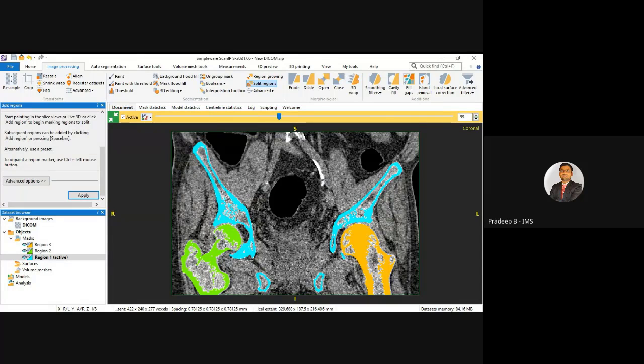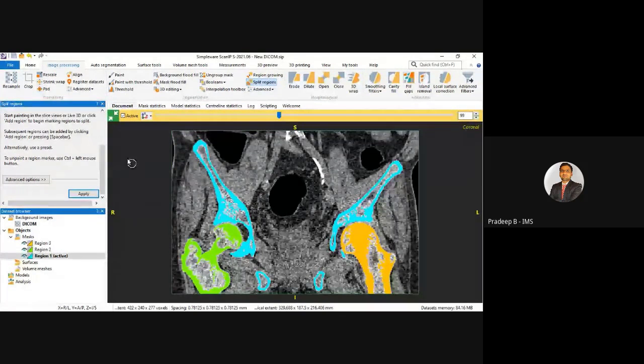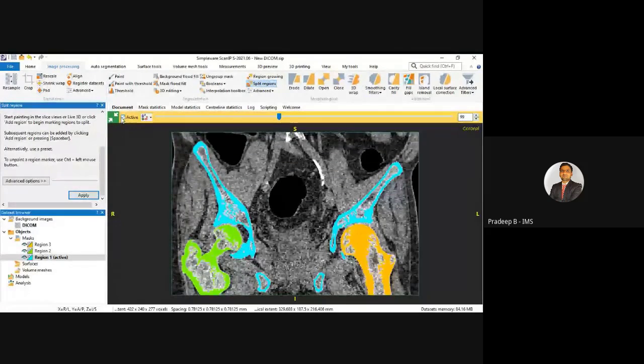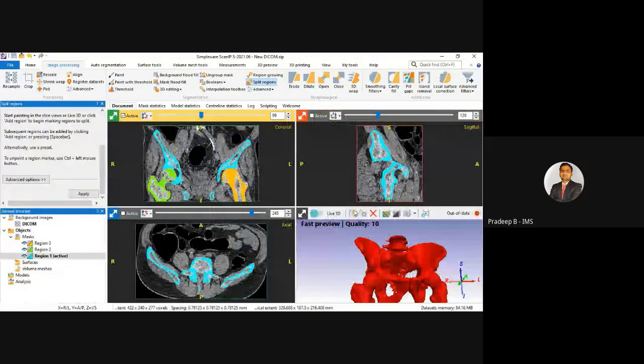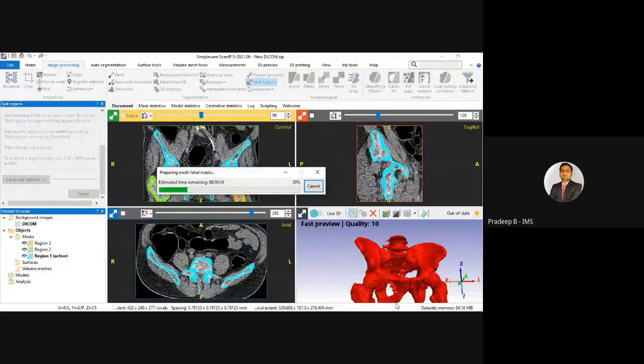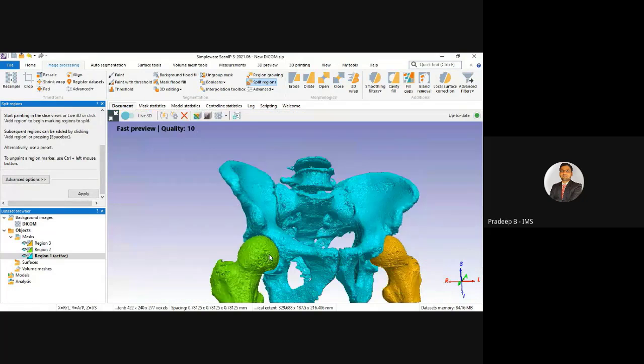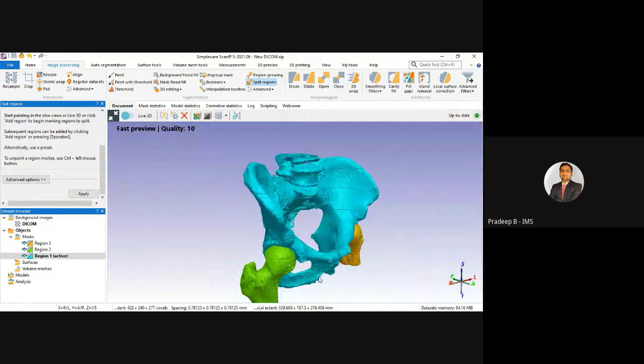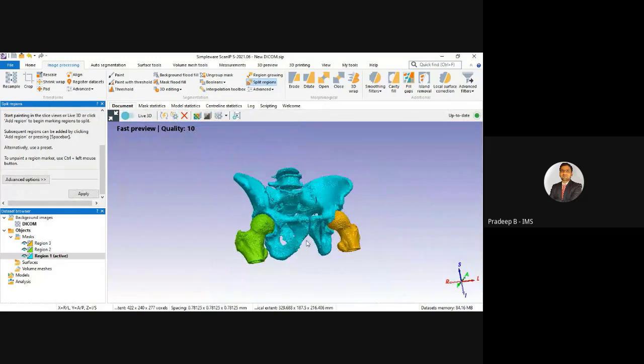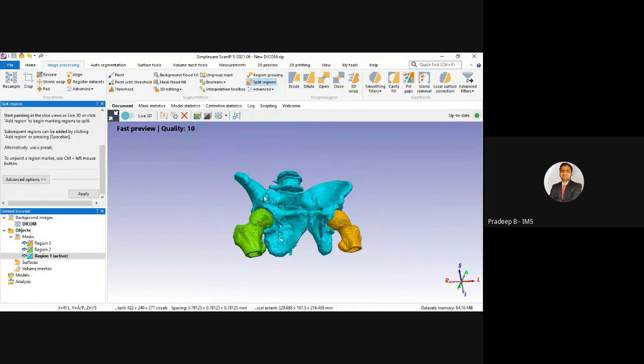Can remove the mask, sorry, the marker. Okay, so we can see the splitting has been done, and we generate a fast preview so that we can visualize in this 3D view as well. Okay, I can expand this. Okay, you can see. Okay, so now let's say if we want to split that right hip and left hip,